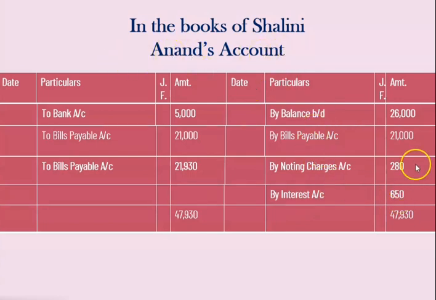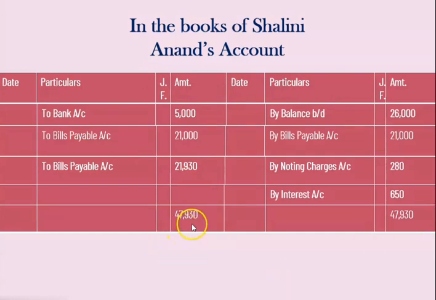So here we have done the entry of dishonor and interest. Now, part payment is not done, therefore we are going to pass the entry of the new bill. The entry of the new bill is Anand account debit to bills payable account 21,930. So this is the ledger account that we have prepared, and our ledger account of Anand will always tally.